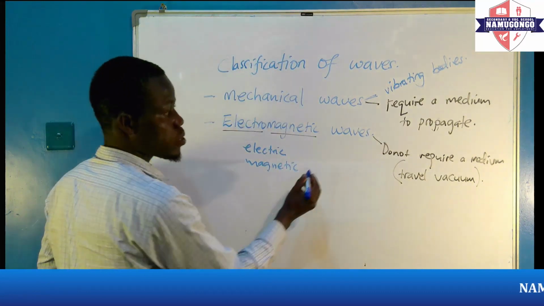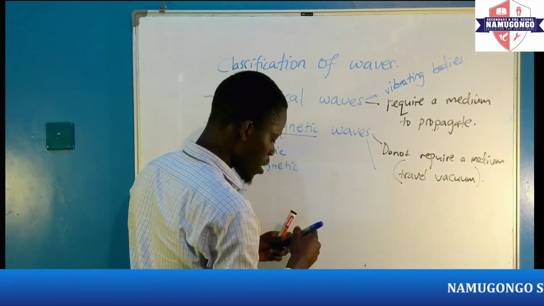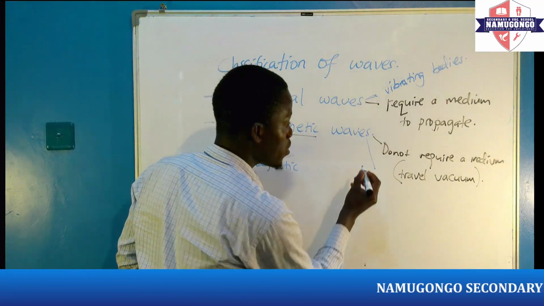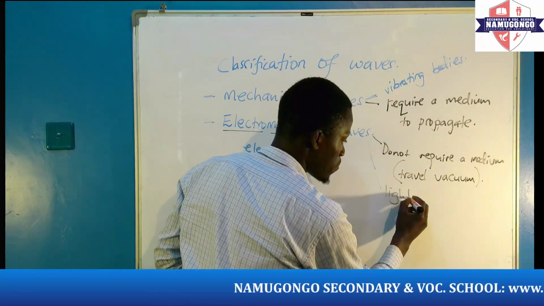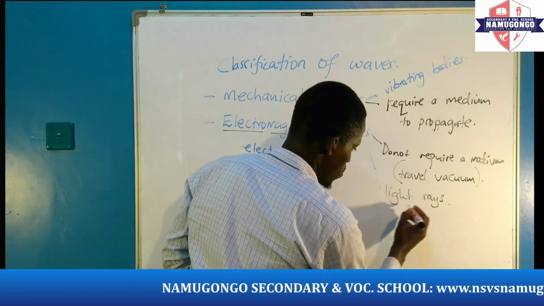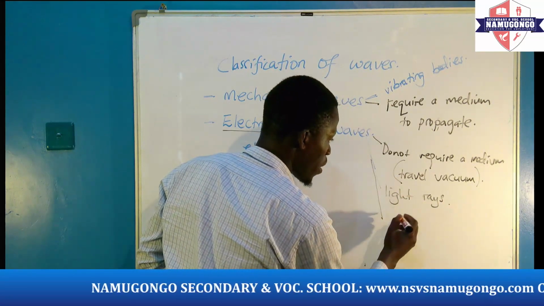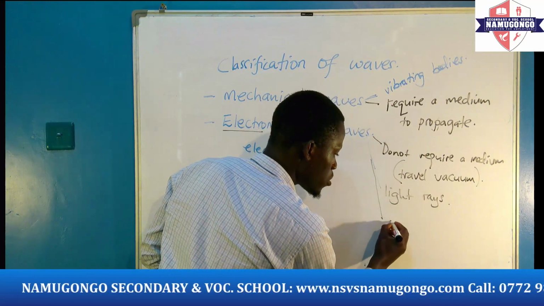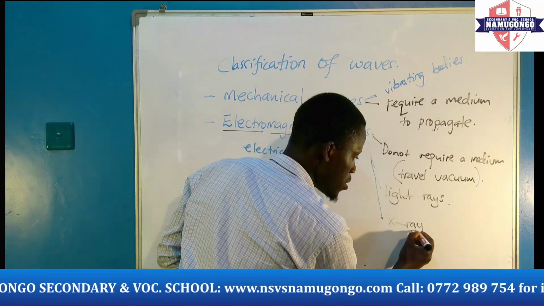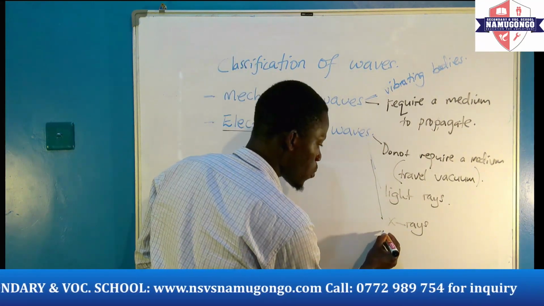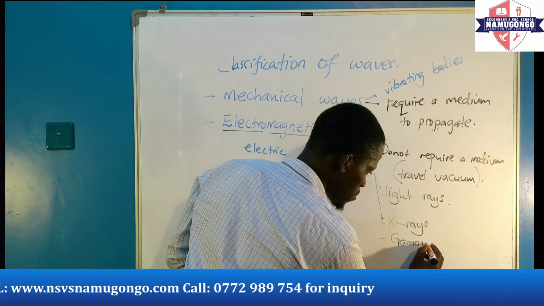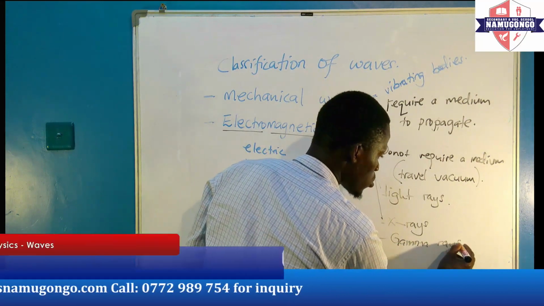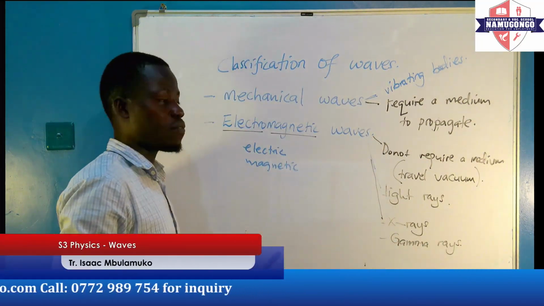Other examples, apart from the light rays, we can also have ultraviolet, which falls under that. We have X-rays, which are also electromagnetic. We have gamma rays. These are also electromagnetic waves.